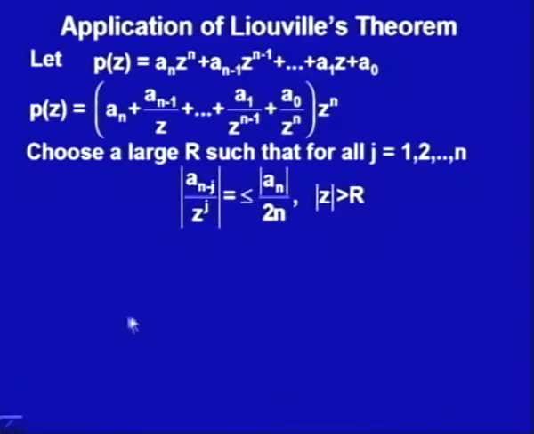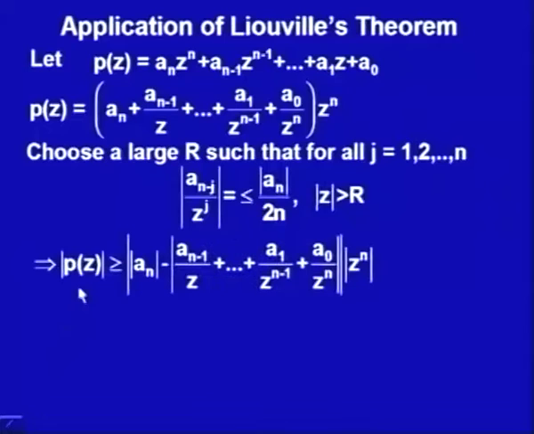If this is happening, then what? Now, I would use the simple absolute value of p(z) and the inequality involving the absolute values. Mod of p(z) would be mod of this first bracketed value into mod of z to the power n. So, mod of z to the power n as such I have kept.